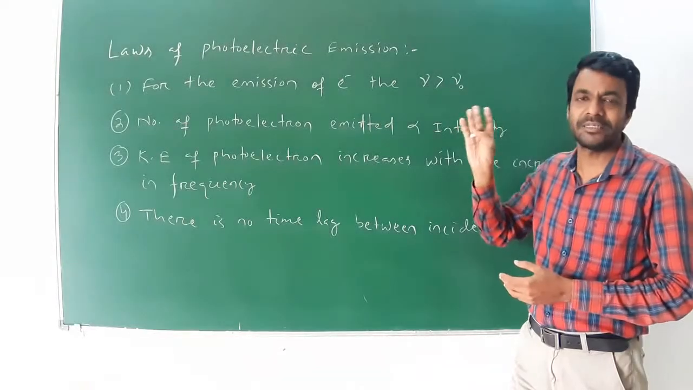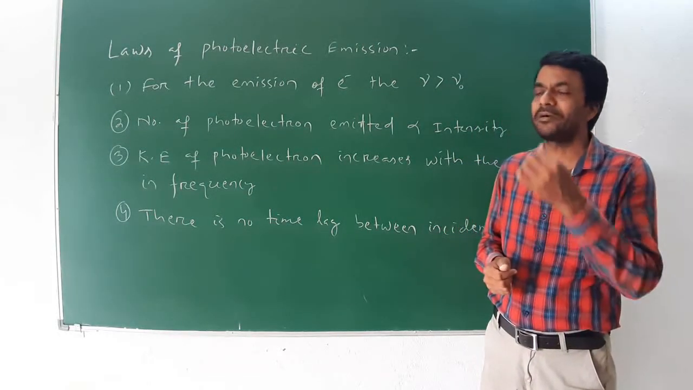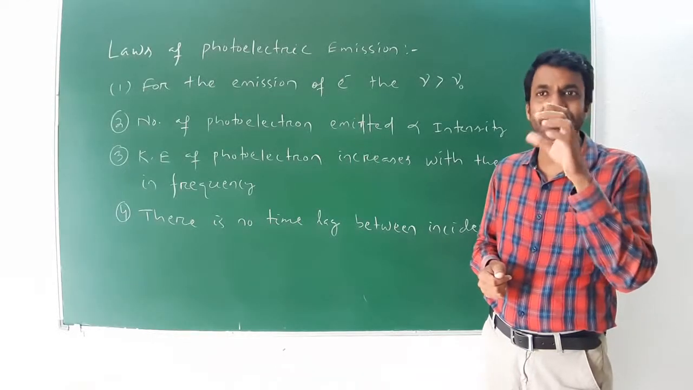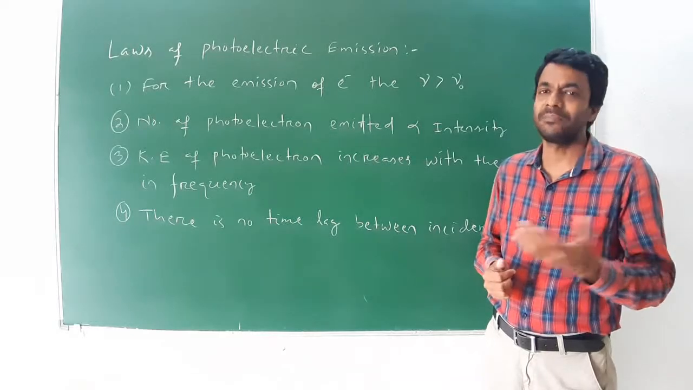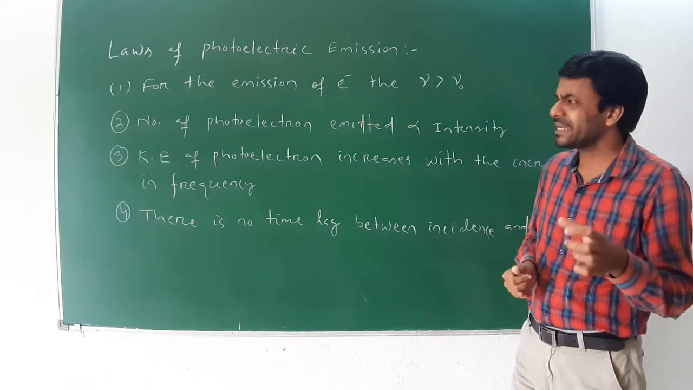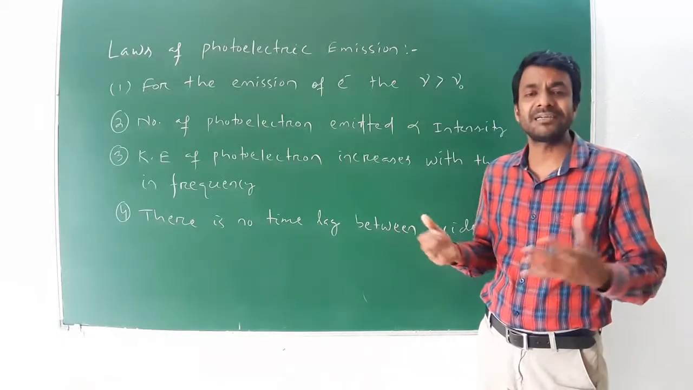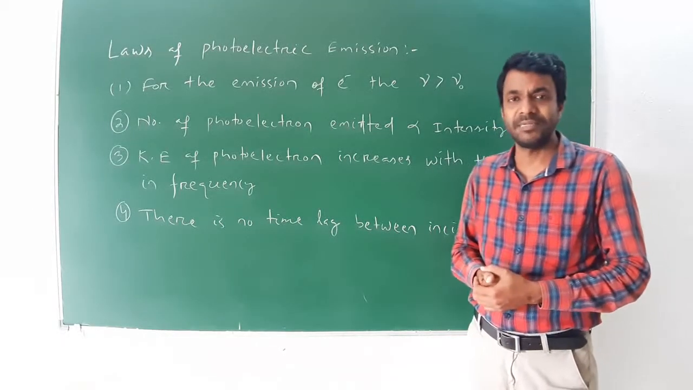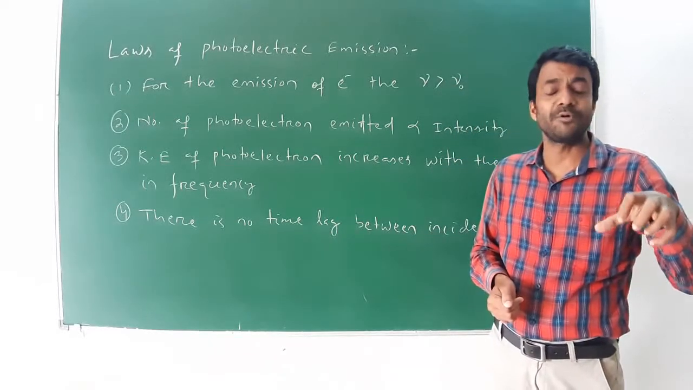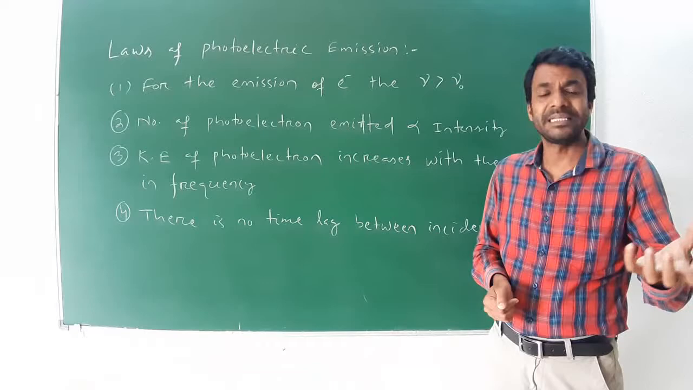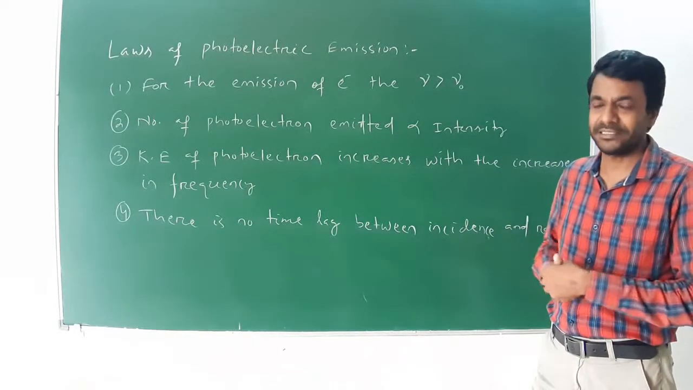The frequency must be greater than the threshold frequency because, according to the definition, the threshold frequency is the minimum frequency below which no photoelectrons are emitted. Second law, the number of photoelectrons emitted is directly proportional to the intensity. Meaning if the emitted photoelectrons increase, then the intensity of the incident radiation also increases.